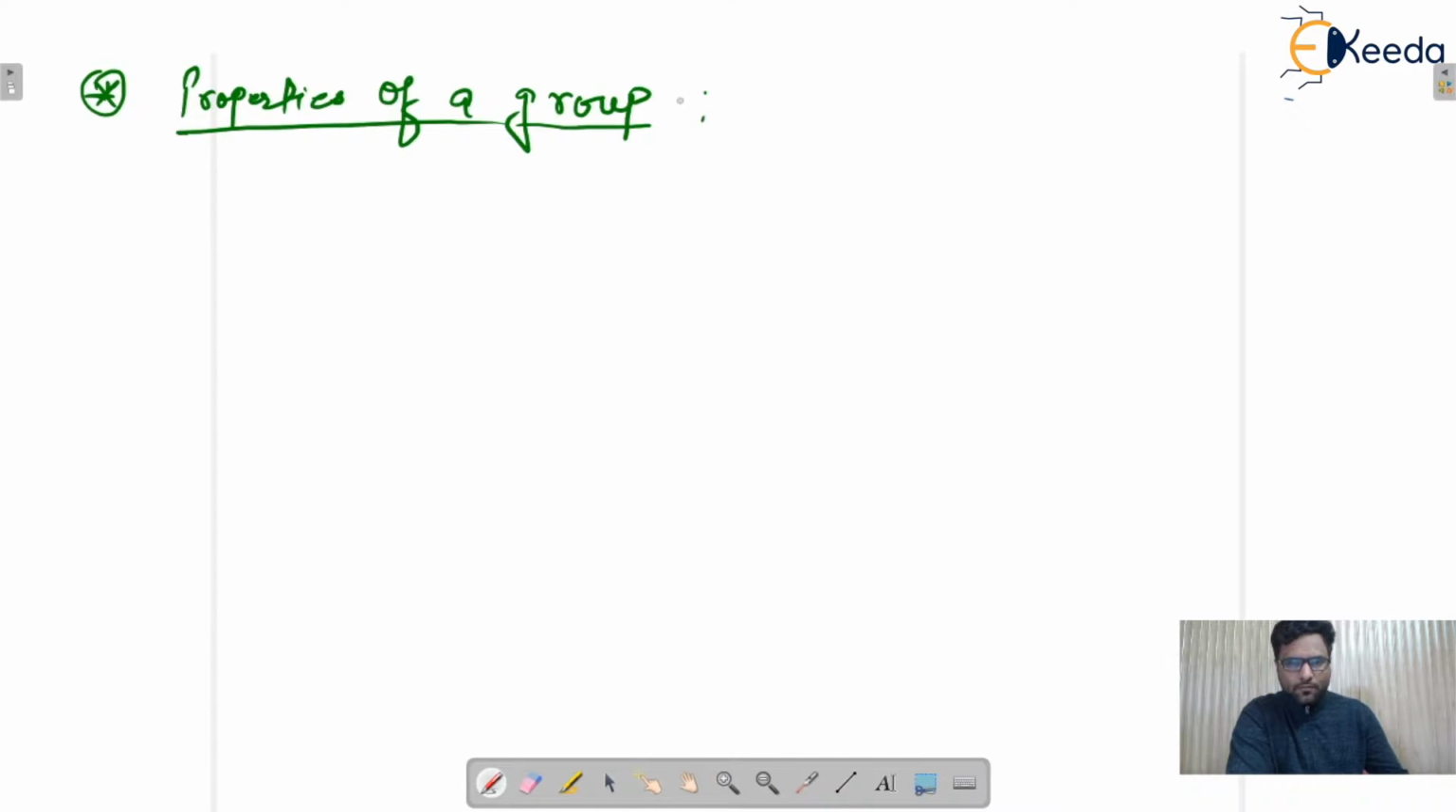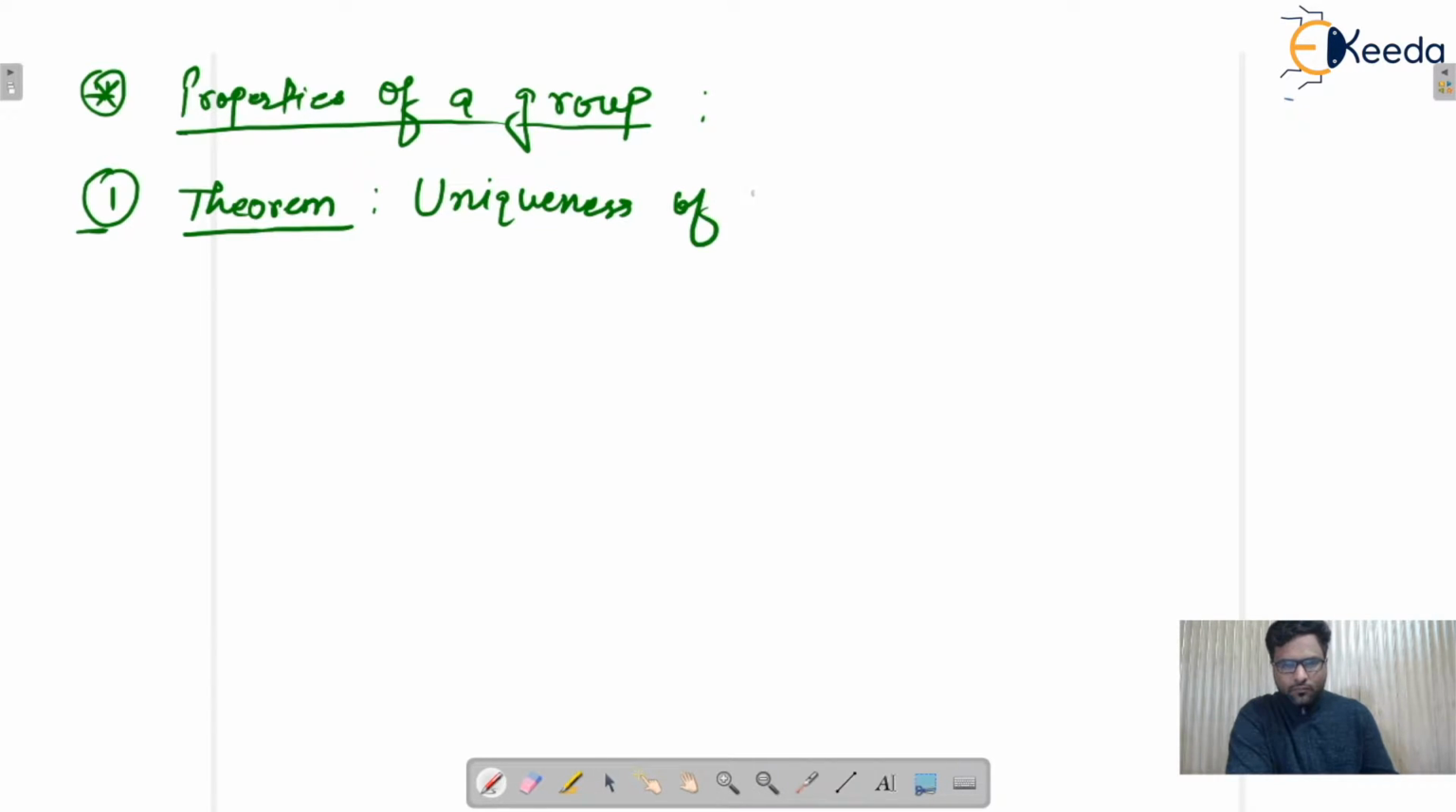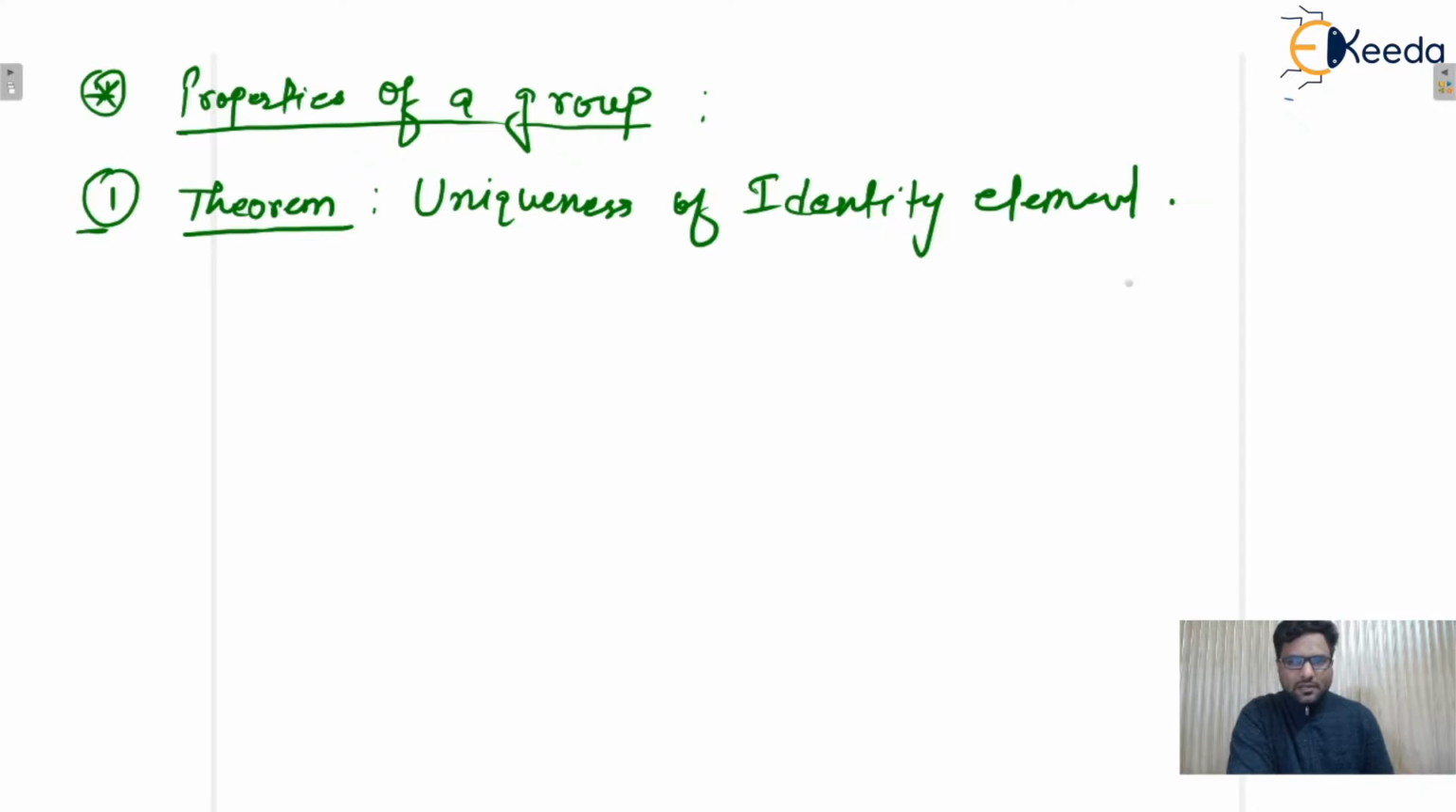So first one, theorem 1. This theorem says that we can say uniqueness of identity. That means in a group there is a unique identity element. So write down first one, that is known as uniqueness of identity element. So that is the first theorem, or we can say the first property.